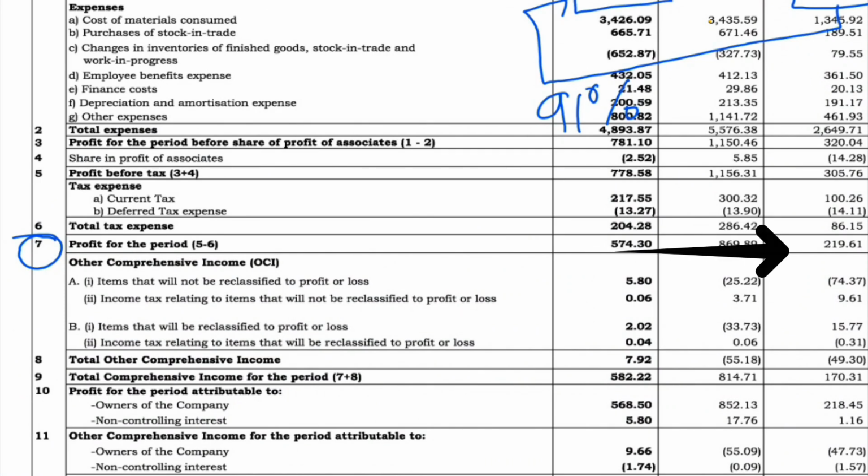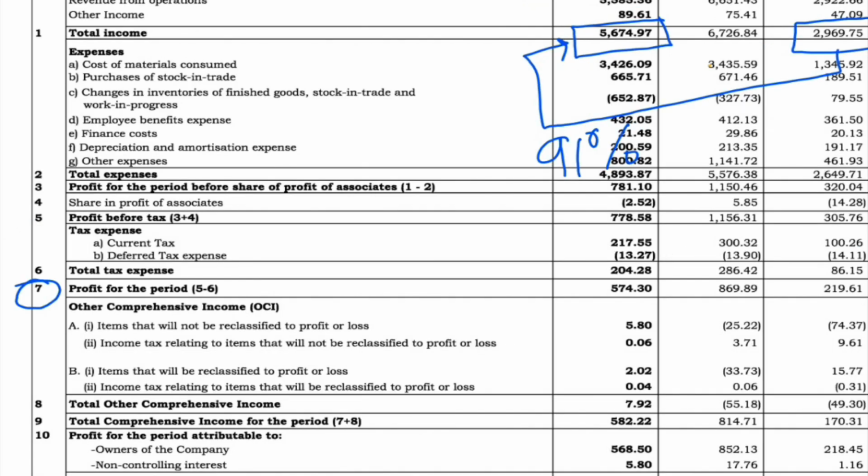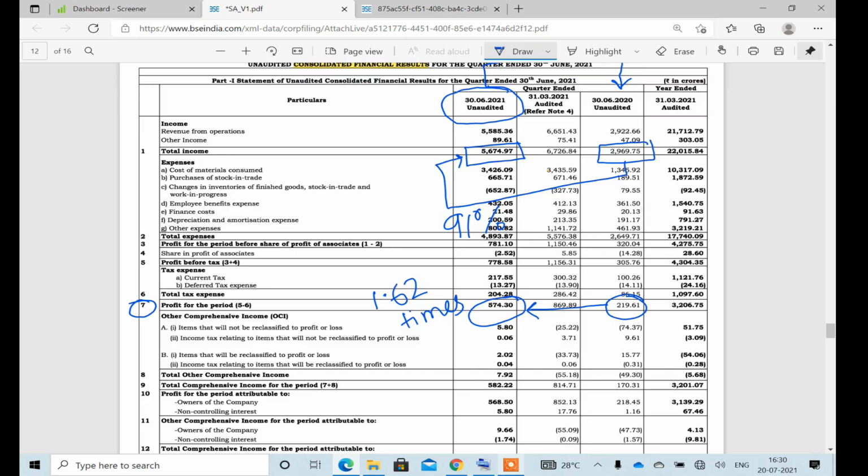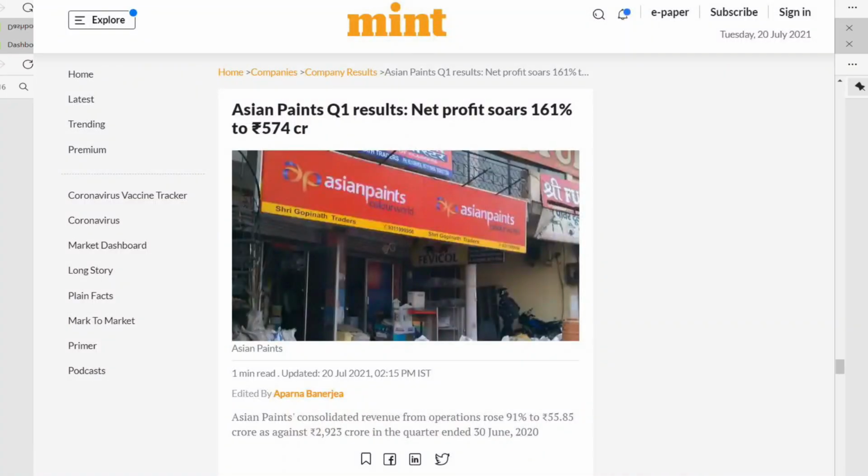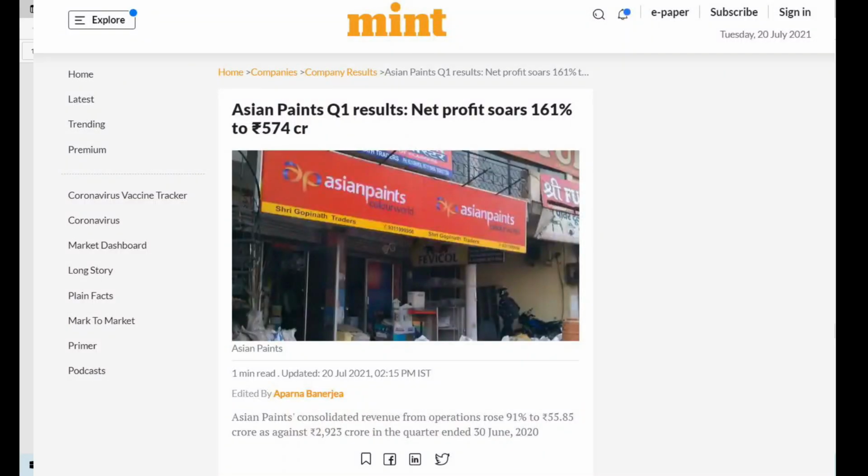Last year same quarter, the number was 219 crores. In this quarter, Asian Paints has reported a profit of 574 crores. So if we compare the profit of the same quarter last year with the current quarter, this has jumped by almost 1.62 times. This is a very high jump. Now if you open the news, this is what most of the news will tell you: the revenue has jumped by 91% and the profit has jumped 1.62 times year on year.